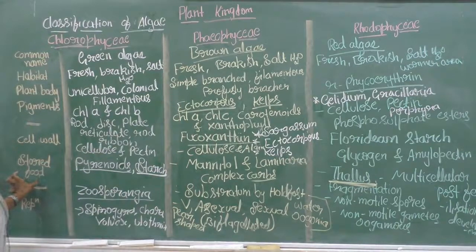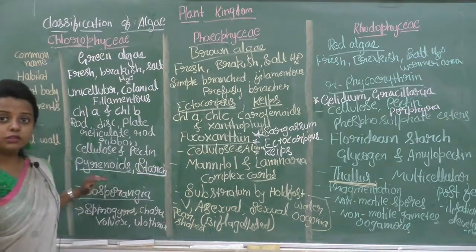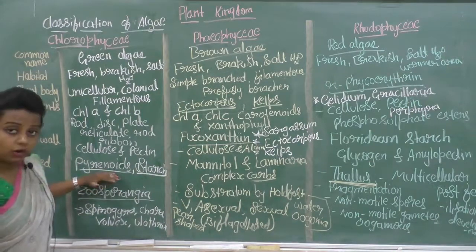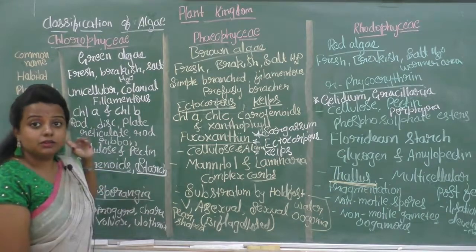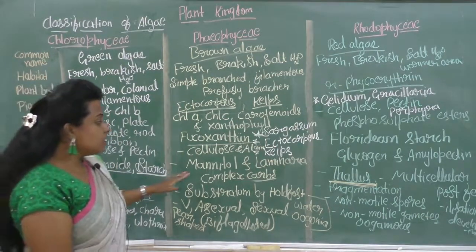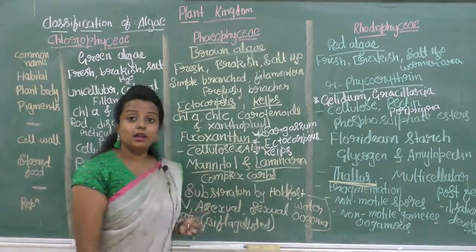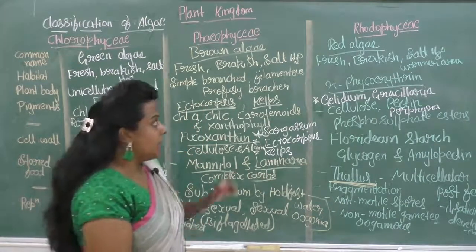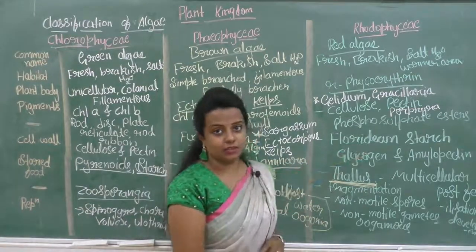Next, stored food. It is stored in one or more storage bodies called pyrenoids. The food is stored in the form of starch in the Chlorophyceae. In the Phaeophyceae it is present in the form of mannitol and laminarin. And in the Rhodophyceae it is Floridian starch.